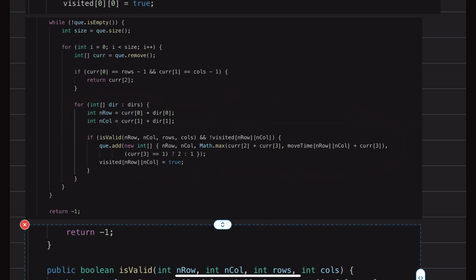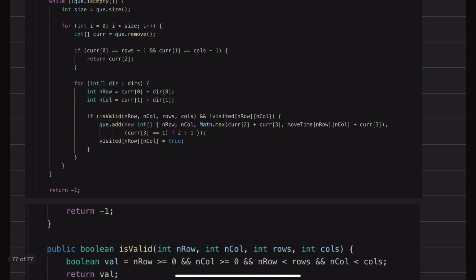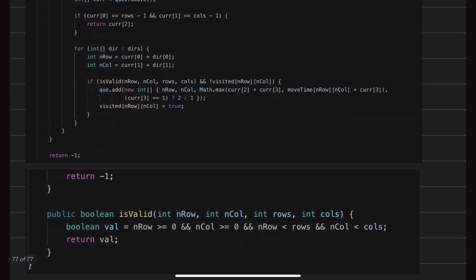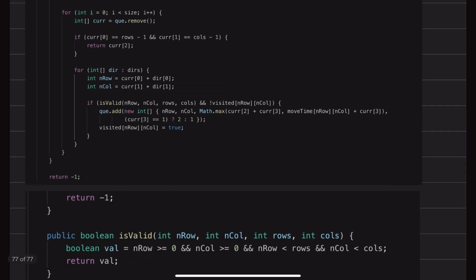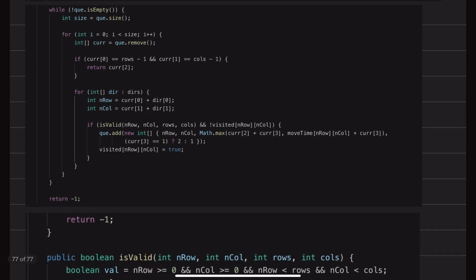The neighbors can be generated by iterating over the direction array. I'll get a new row and a new column, and I'm checking if it's valid. The valid condition is that the row is greater than or equal to 0, the column is greater than or equal to 0, the row is less than the number of rows, and the column is less than the number of columns. Then it's a valid value, and after that I'm adding it in the queue.